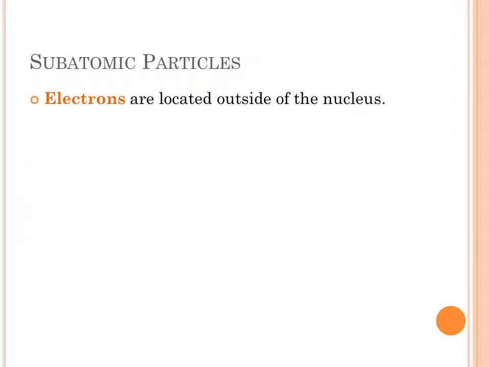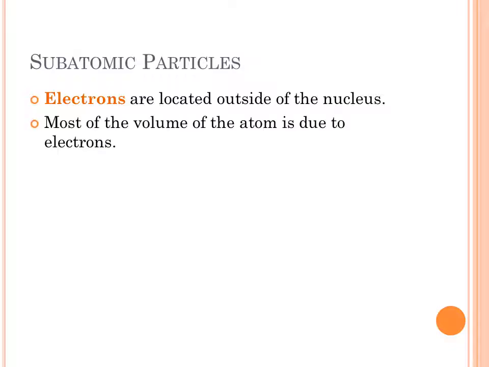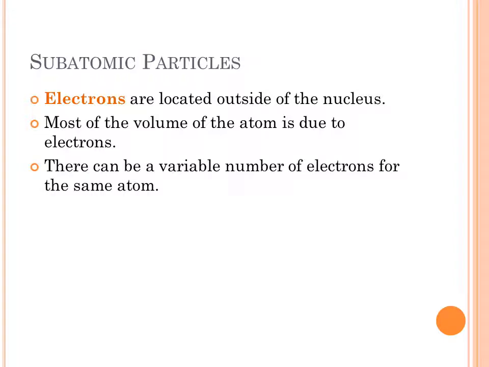Now electrons are located outside of the nucleus, and most of the volume of an atom is due to the electrons swirling around the nucleus, but they're very low mass, but they occupy in total a large volume. And again, there can be a variable number of electrons for the same atom as well, as long as the protons are the same.